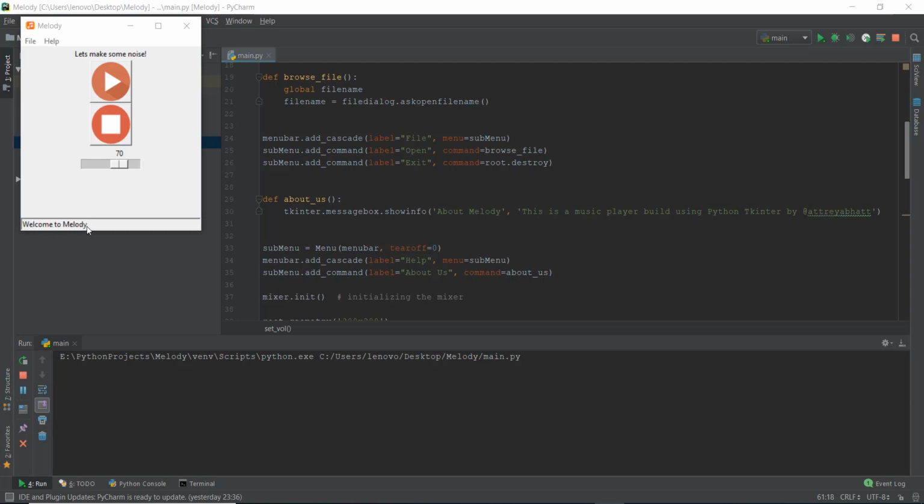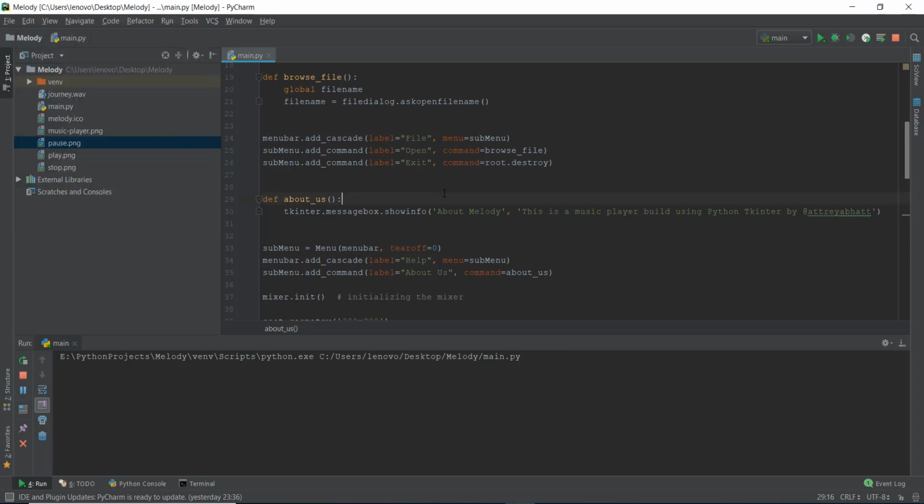Pretty basic stuff. So today what we are going to be building is a pause button. Right now, if you play the music, stop the music and then play it again, it's going to start from the beginning and not from the moment you pressed the stop button. What we want is that when we press the pause button and then press the play button again, it should start at the time at which we pressed the pause button. So that's what we want to do today.